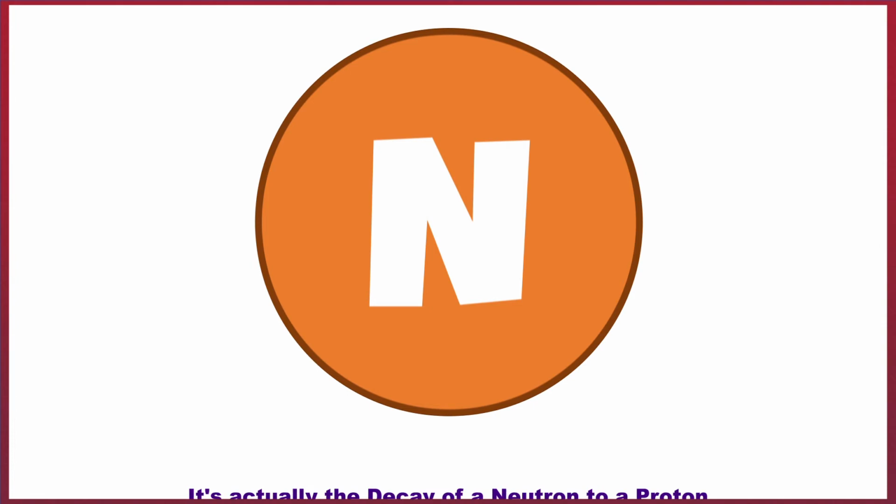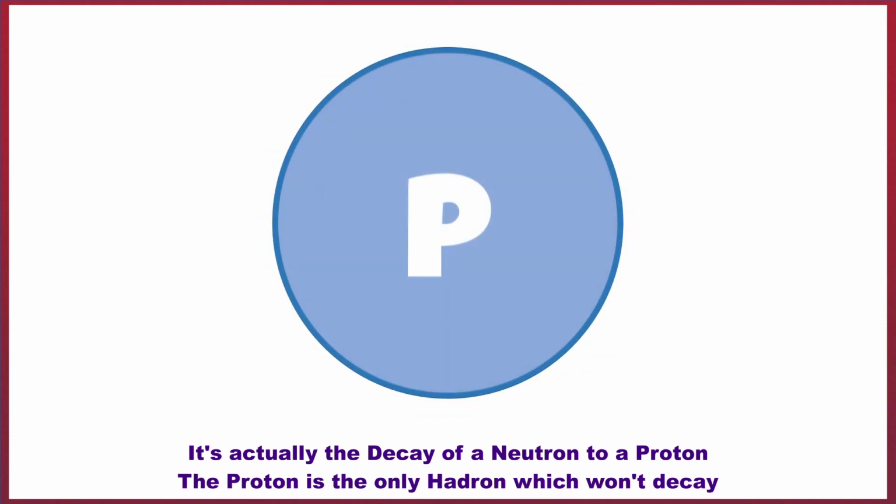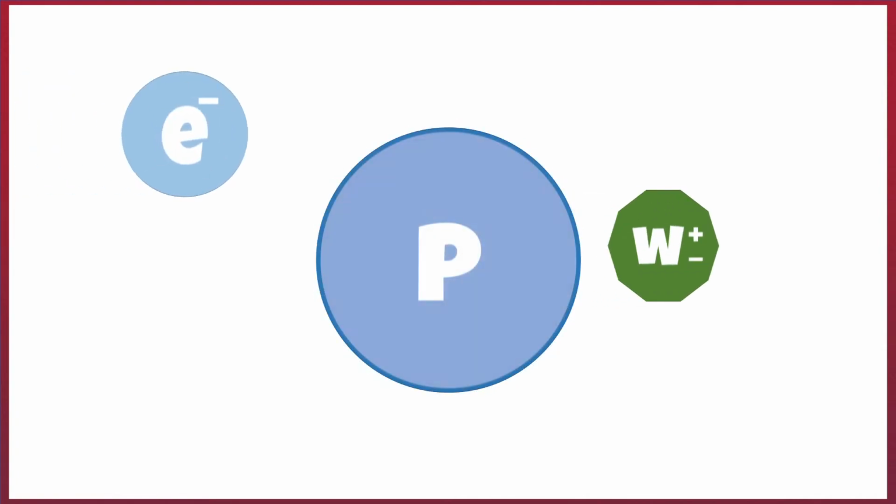An example of a weak nuclear force interaction would be the decay of a proton to a neutron. In this case, the neutron decay emits a W- boson, which then results in the production of a proton as well as an electron and an anti-electron neutrino.